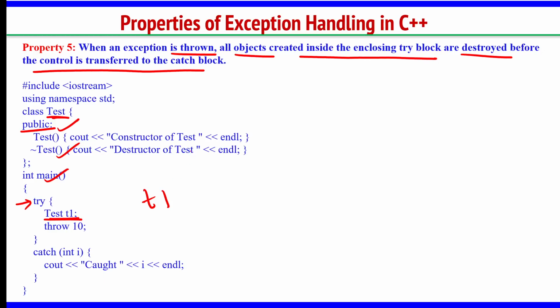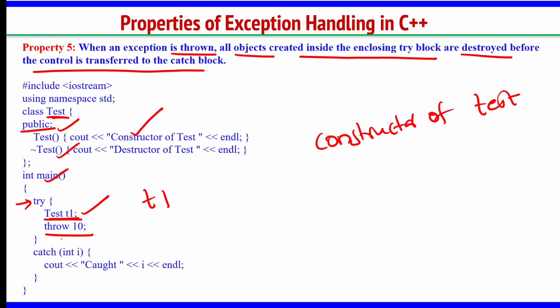We know as soon as we create an object, the default constructor will be executed. So this constructor will execute. "Constructor of test" will come as the output when I create this object. Then I am throwing 10. So 10 is being sent to the catch block.